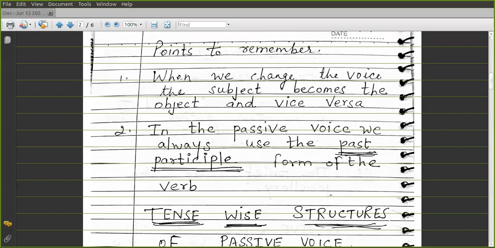Okay, so now you understood what is active and what is passive. Active is where the subject is doing some work, and passive is where the subject does not do anything, something has been done to it, it is the receiver of the action. So the point to remember: when we change the voice, the subject becomes the object and vice versa.